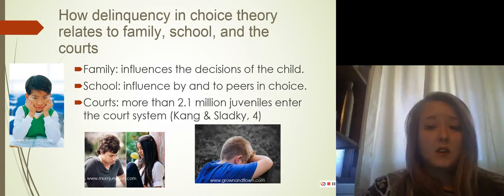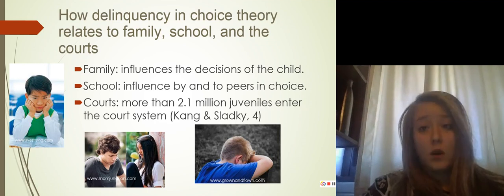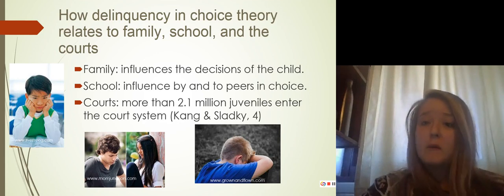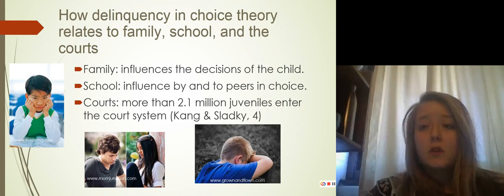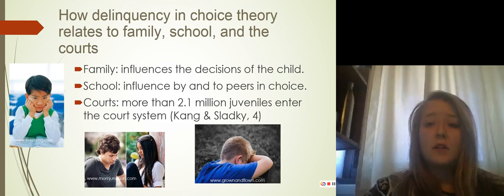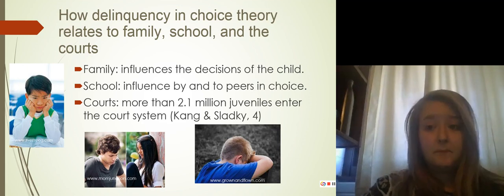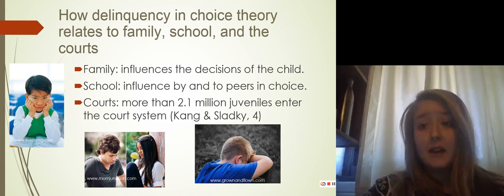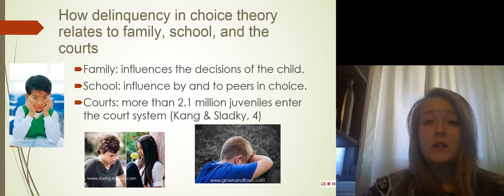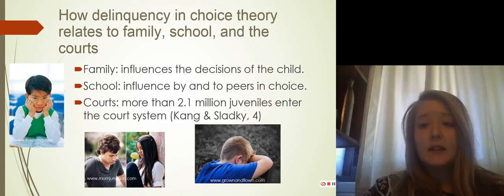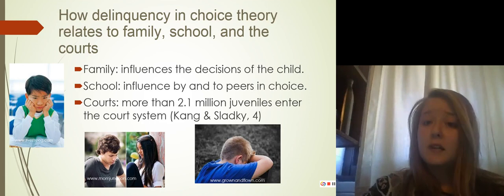How delinquency in choice theory relates to family, school, and the courts. As mentioned prior, if a child grows up in a family where crime is a norm, then they are more apt to choose crime themselves. At school, children are around their peers often. Thus, if many children see crime as normal and choose to commit crime, it's likely that will influence their peers to choose crime too. Thus, school officials will have to try and unravel the culture of choosing crime as a rational choice. Research done by Kang and Sladkey found that 2.1 million juveniles enter the juvenile court system annually. This data shows that delinquency in the choice theory is an epidemic that is deeply rooted in many communities.